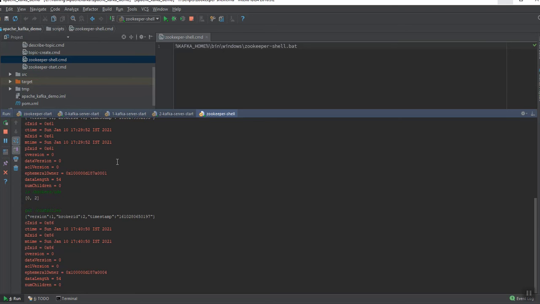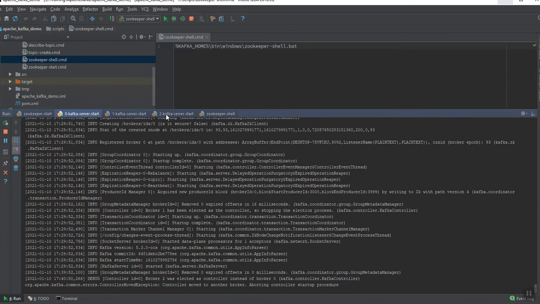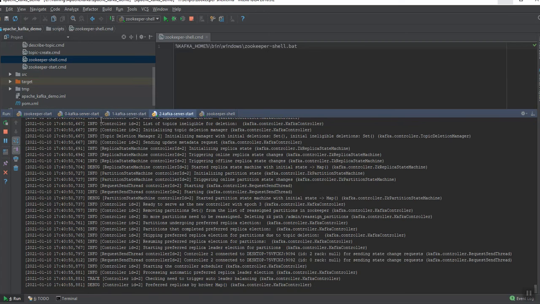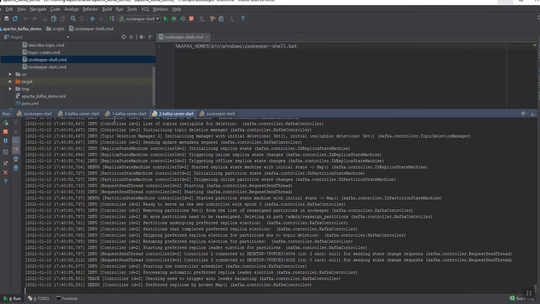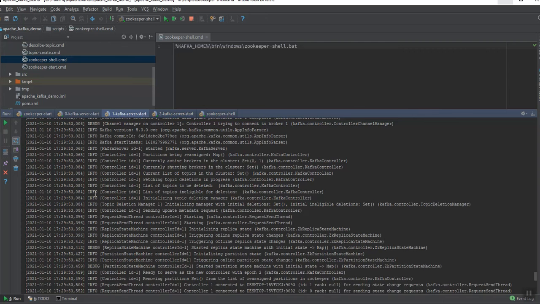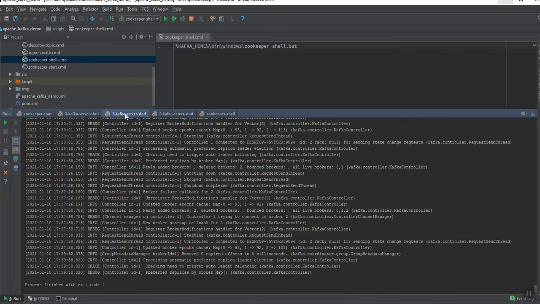Okay, so let's bring back broker 1. We'll restart this server 1, so that if the controller comes back to this, it should not, as per the approach, since it has already migrated its controls to broker 2.